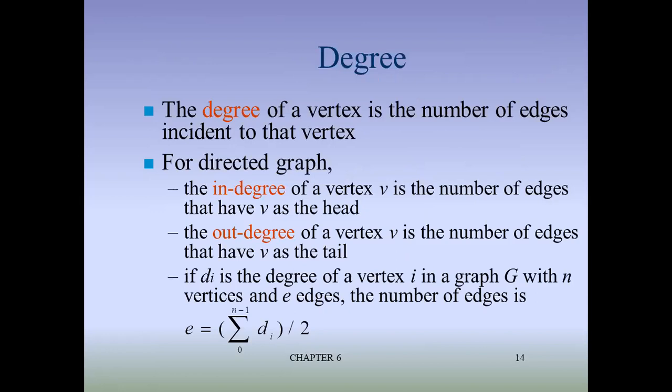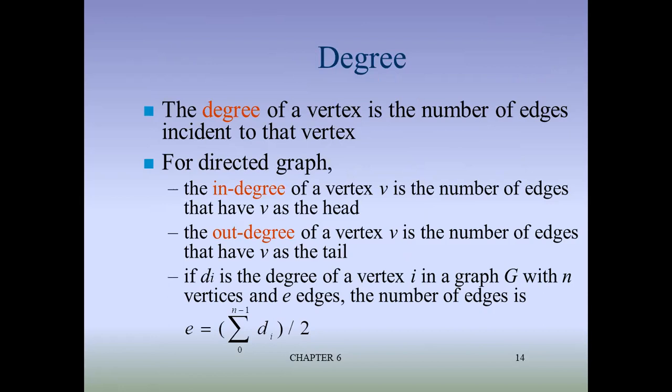Now, what do you mean by the degree? We have discussed this in the first PPT. That is in degree and out degree. In degree means the number of edges coming towards that vertex V inward, and the number of edges going outward is the out degree. From vertex V, the number of edges that have V as a tail is the out degree, and for in degree it will be the head, meaning edges coming in, and out degree meaning edges going out.